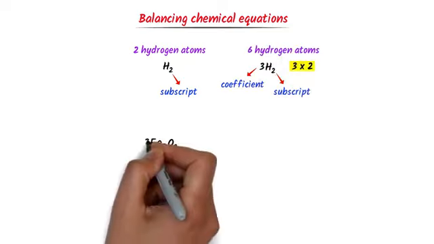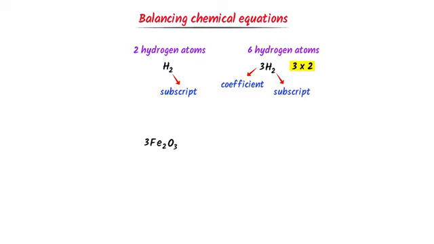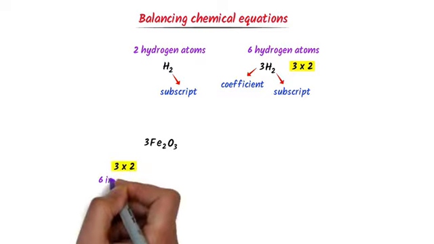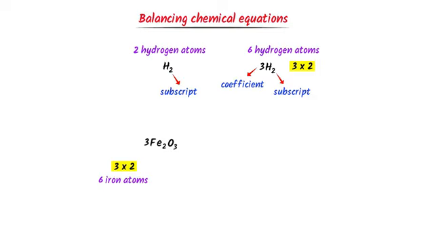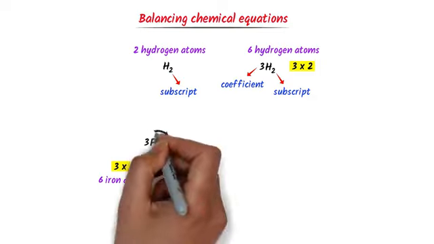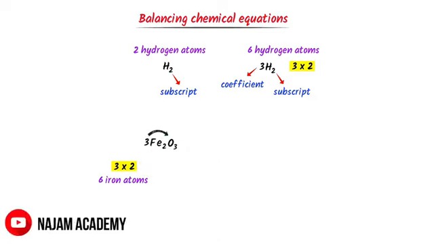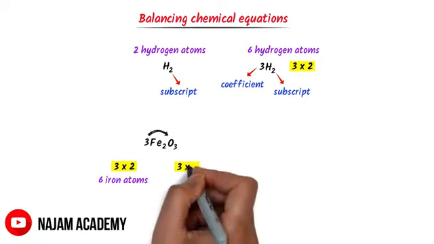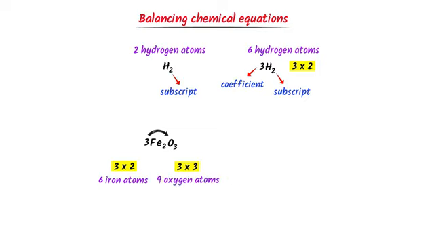Now consider these 2 compounds. Here, 3 into 2 is equal to 6. So there are 6 iron atoms. This 3 is also the coefficient of oxygen. So 3 into 3 equals 9. Hence there are 9 atoms of oxygen.